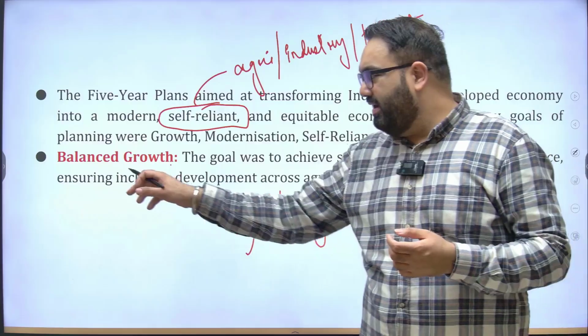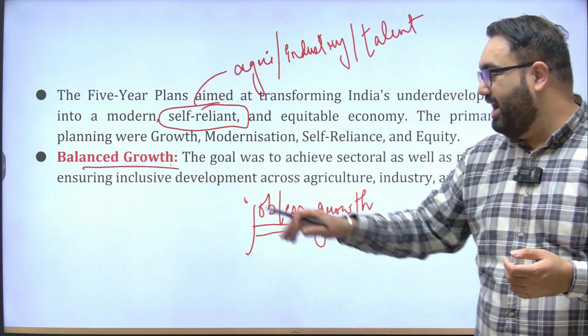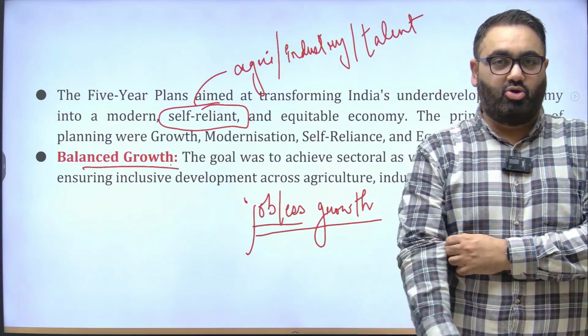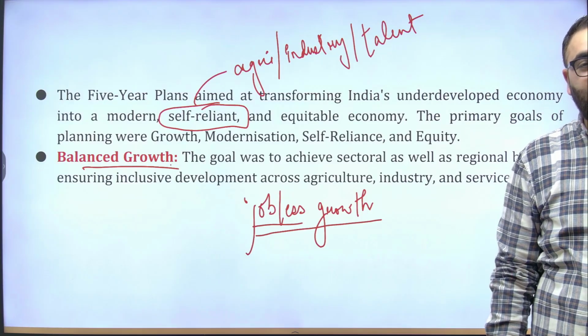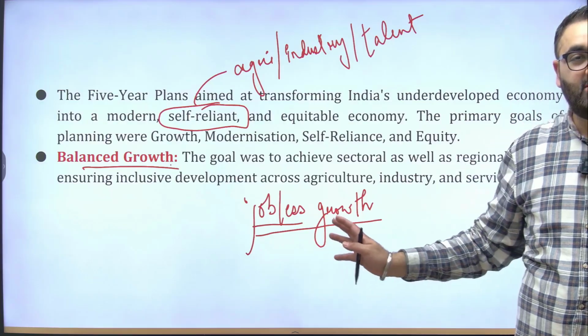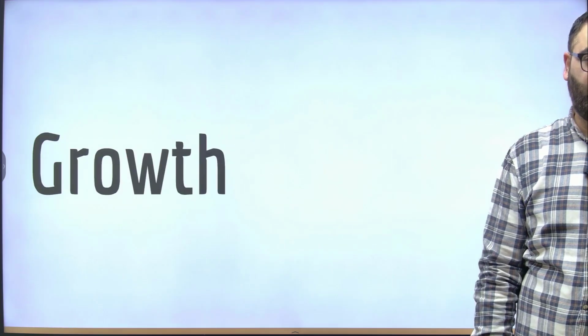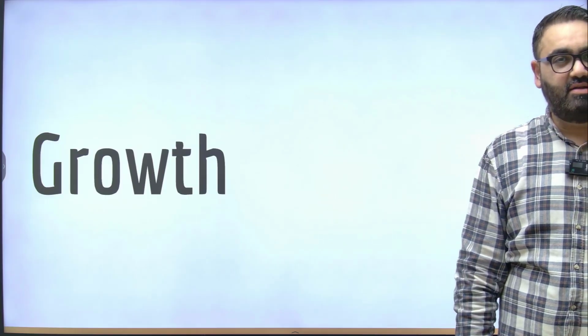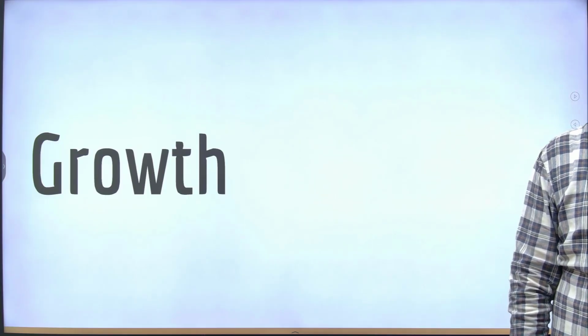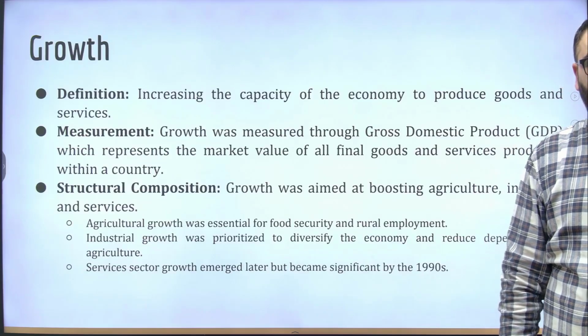So that is why it's balanced growth that you require and not just growth. Growth that is sustainable, that is not coming at the cost of future generations or their resources. All that is the focus of the 5-year plan and what they wanted to do. Let's go through their objectives one by one. First objective of the 5-year plan was growth. Were we able to achieve that or not?